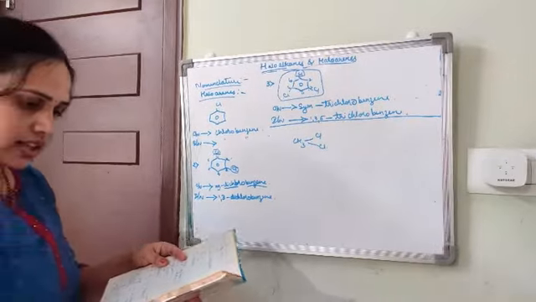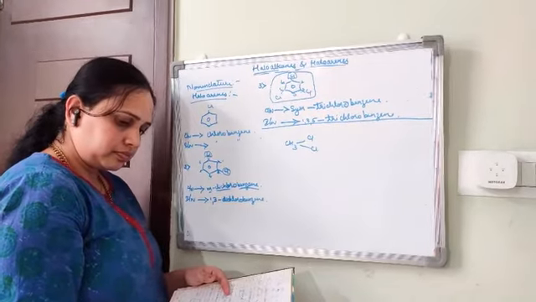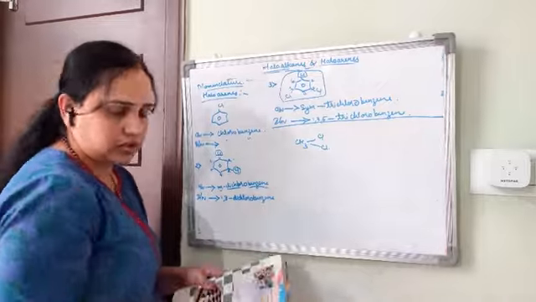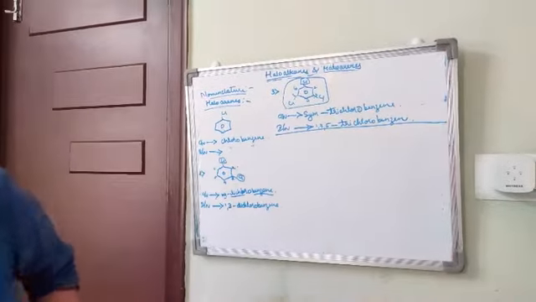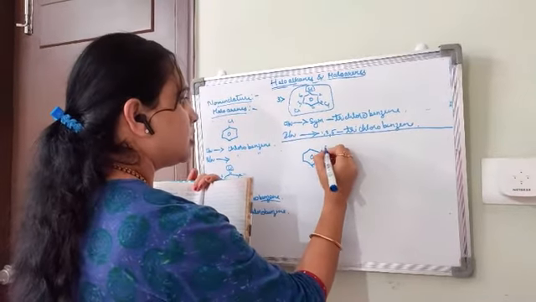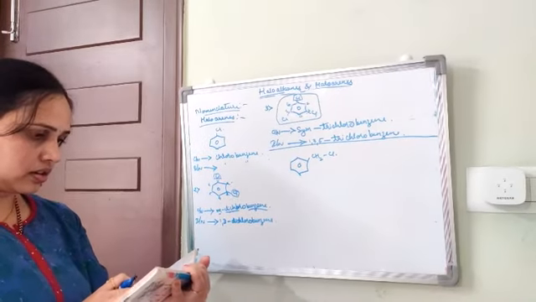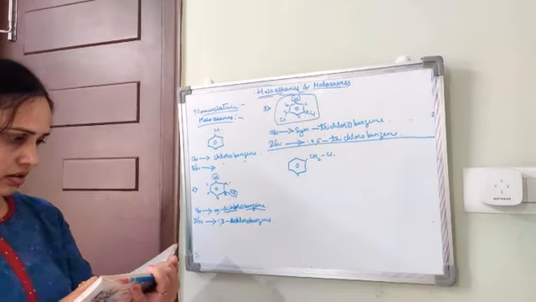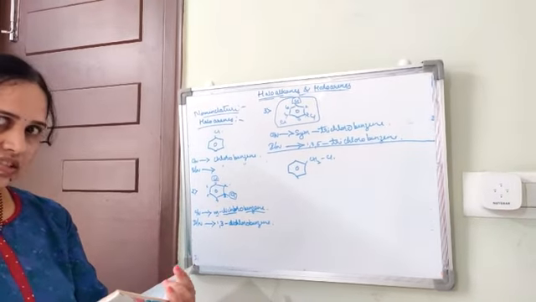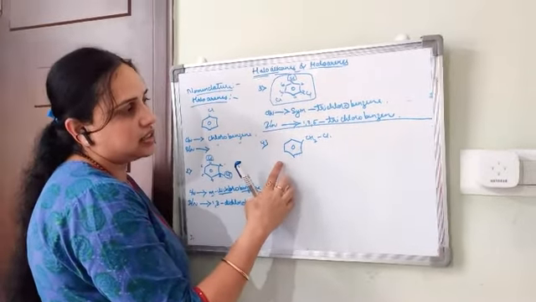Next one. What is the name of this compound? We'll consider this example.